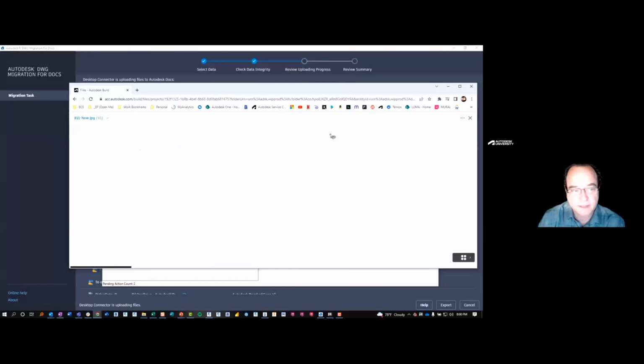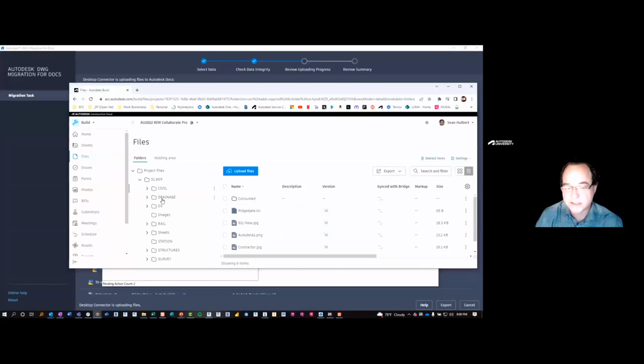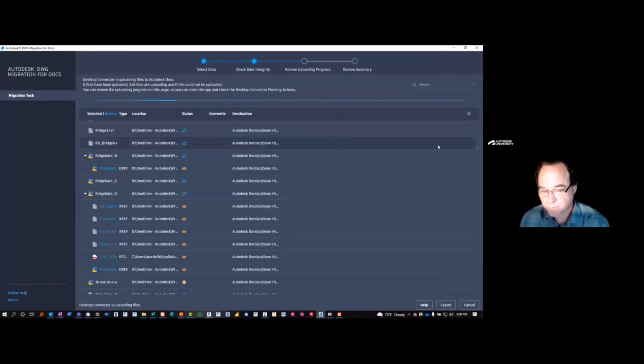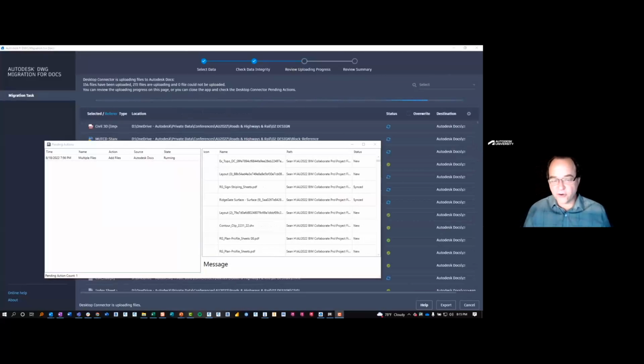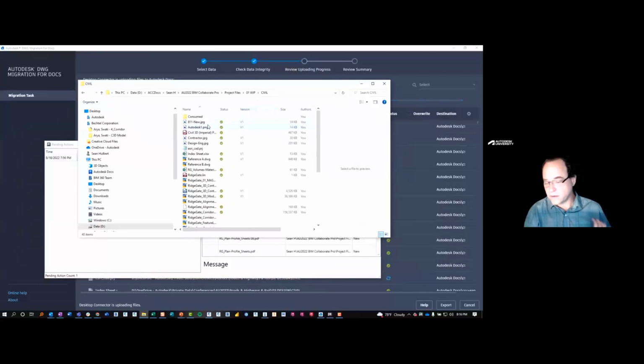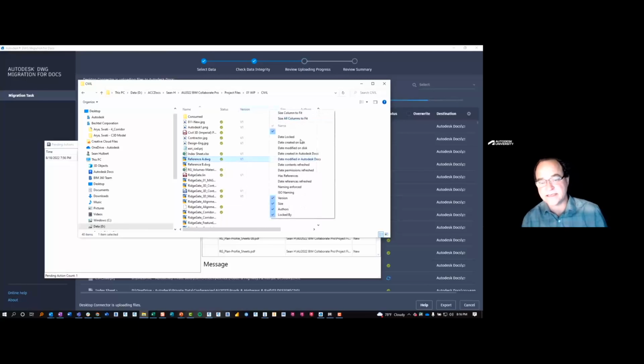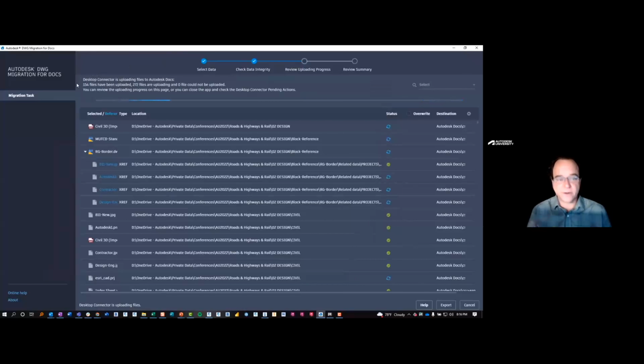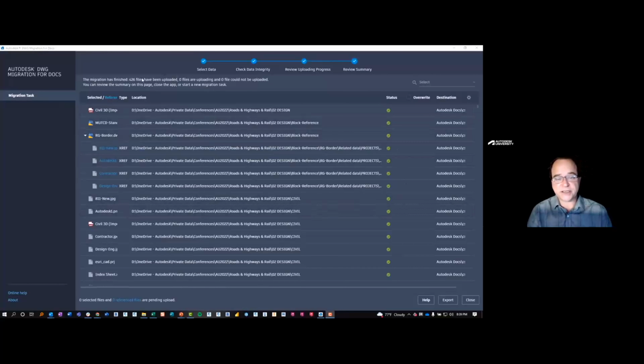We can actually open up the log file just to make sure we're seeing what we expect from the migration tool. So again, after you're done with the migration, you're going to get the ability to export a list of the files. It's going to tell you everything that it did to the files that it migrated and whether or not those files migrated successfully. You'll notice here that in File Explorer, you have a little bit different experience than what you might be used to. We'll let you know that that is going to change soon and it'll look more like OneDrive. Again, that's a future functionality.